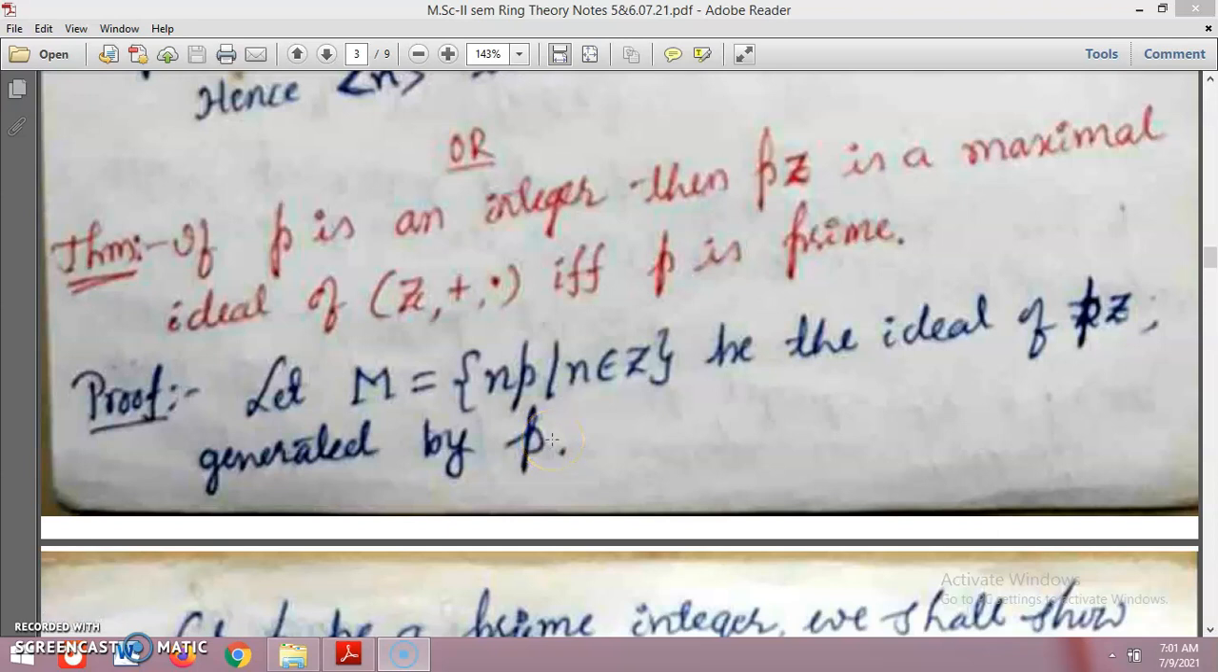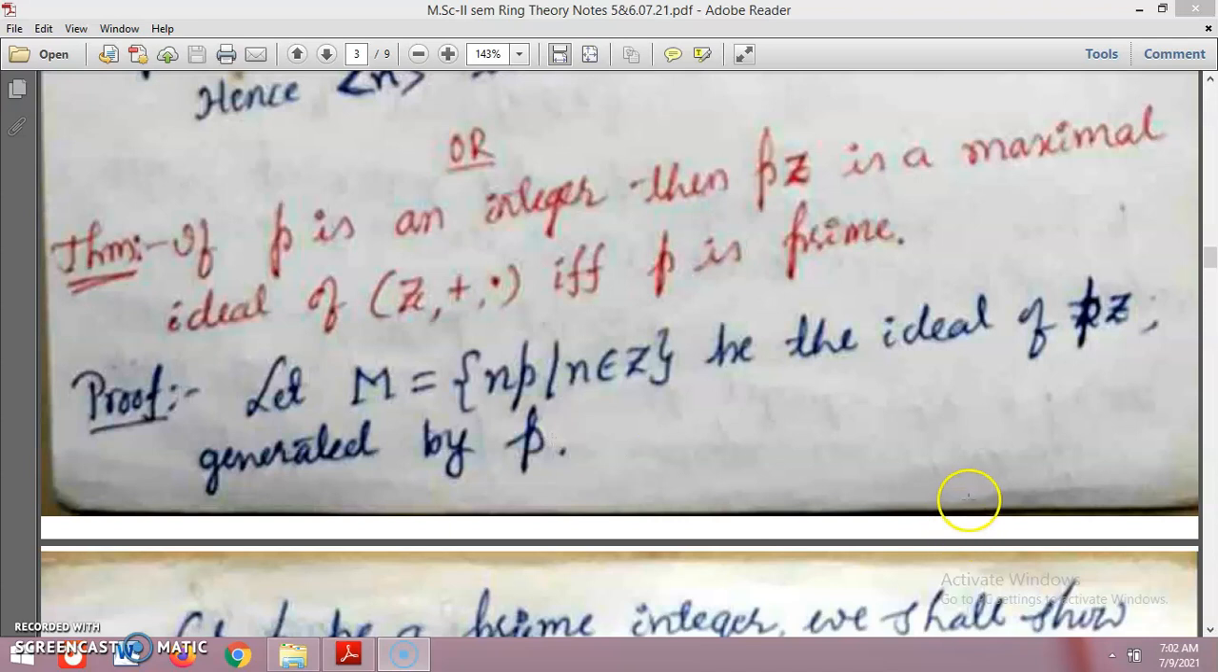Hello students, in the previous video we discussed the definition of maximal ideal and its properties. In this video I will continue with the maximal ideal properties. So again we will discuss this property here: if p is an integer, then pZ is a maximal ideal of Z if and only if p is a prime.